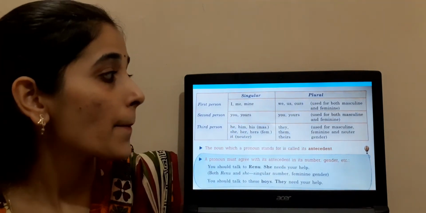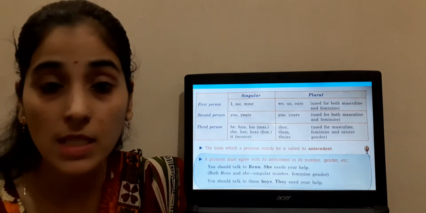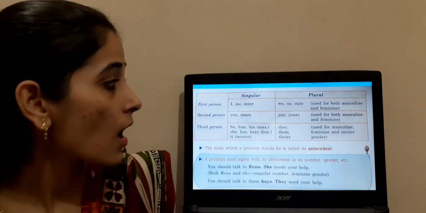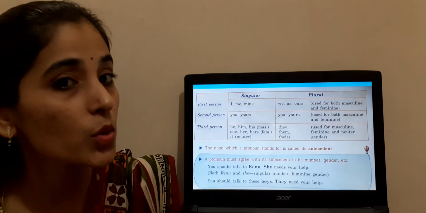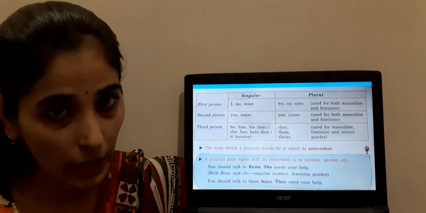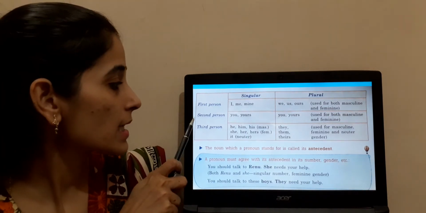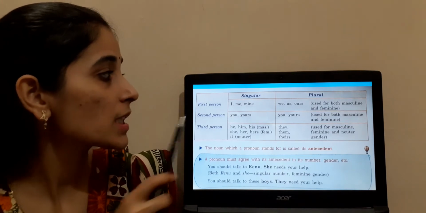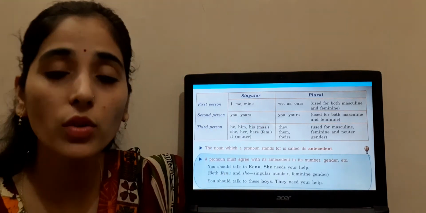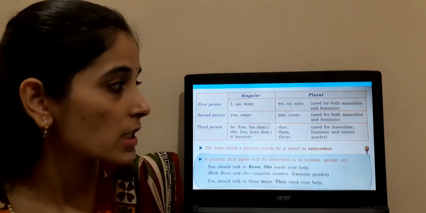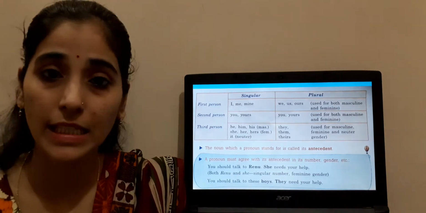Used for both masculine and feminine. That means we, us, ours, I, me, mine are used for both male and female. Clear? Let us see the second person. Second person in singular and plural are both the same: you and yours. This is also used for both masculine and feminine.